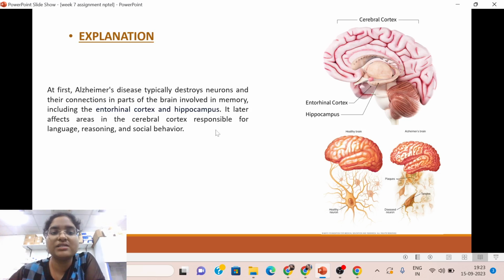It later affects areas in the cerebral cortex responsible for language, reasoning and social behavior. Here you can see where the entorhinal cortex and the hippocampus are present in the brain. In this picture you can also see the difference between a healthy brain and an Alzheimer's brain. You can see the plaques formed and how the diseased neuron looks, because of the formation of amyloid beta and neurofibrillary tangles, which leads to Alzheimer's, and how a healthy neuron looks compared to a diseased neuron. We'll move on to the next question.